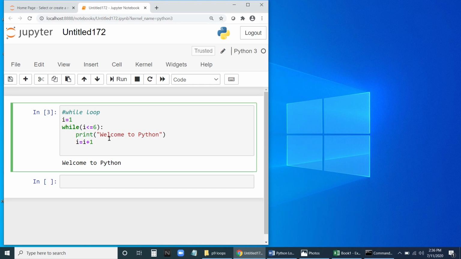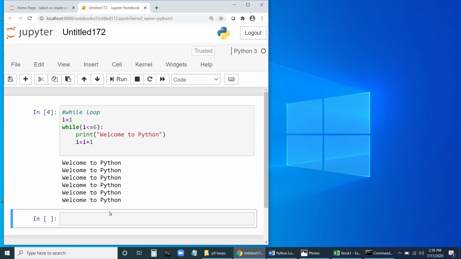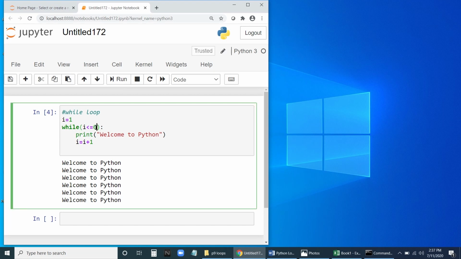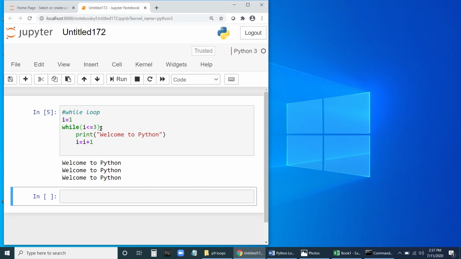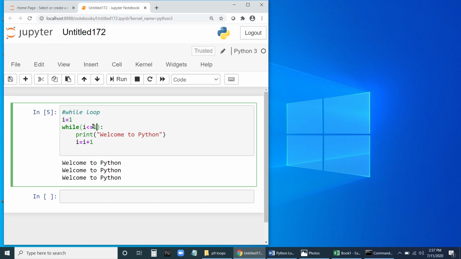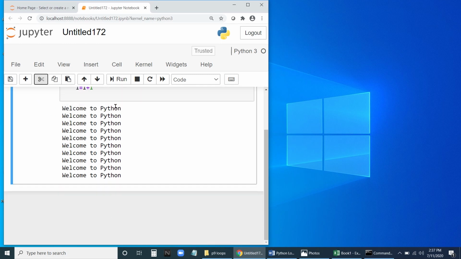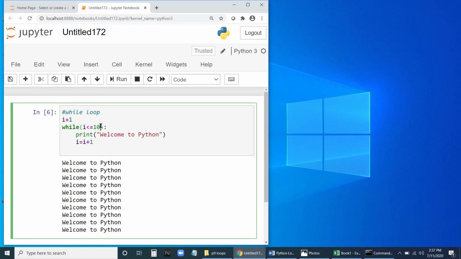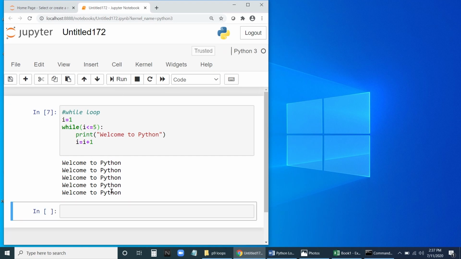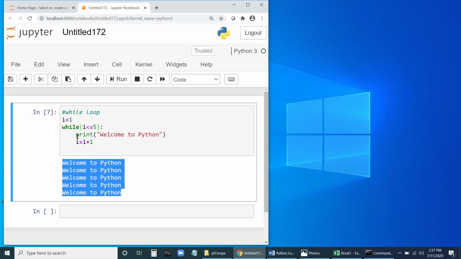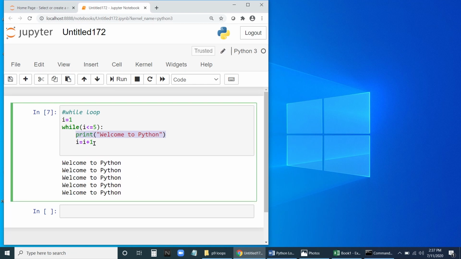Now let me run this. We'll check whether it prints 6 times or not, and then I will explain it. You can see it has printed 6 times. If I change it to 3, it prints 3 times. If I change it to 10, it prints 10 times. So what exactly is happening here? Let me write 5 now and run this. 5 times it is printing welcome to Python. So this statement is repeating 5 times.